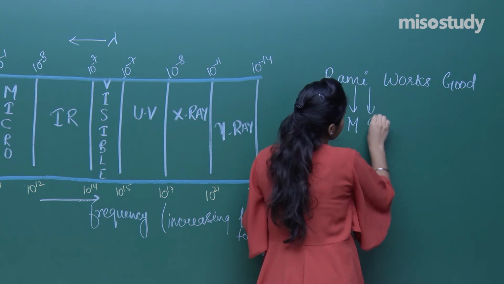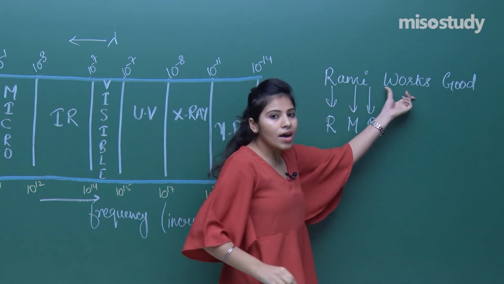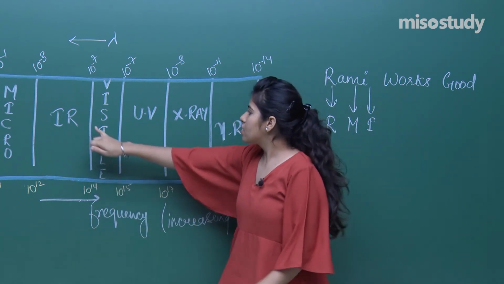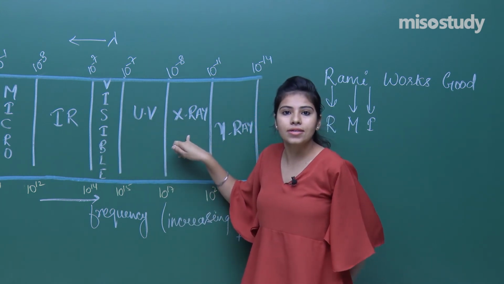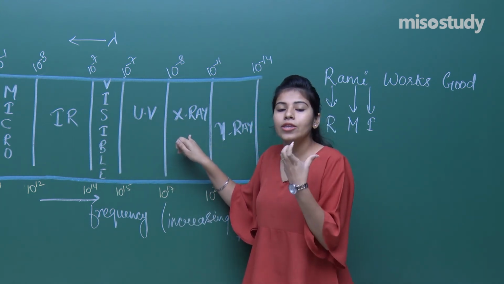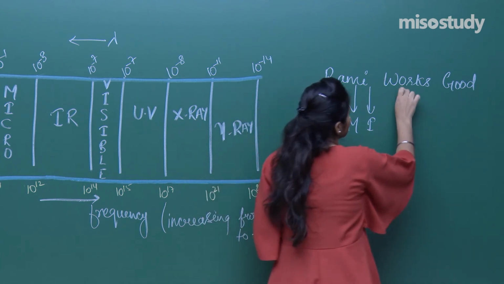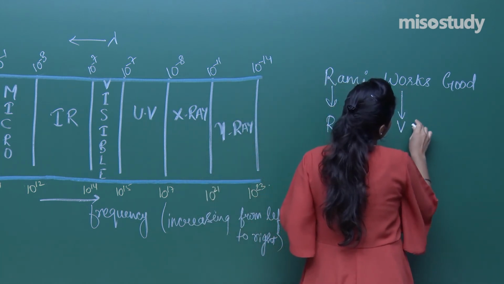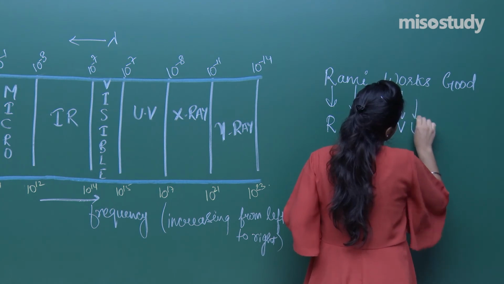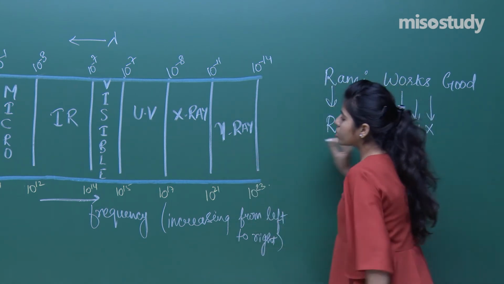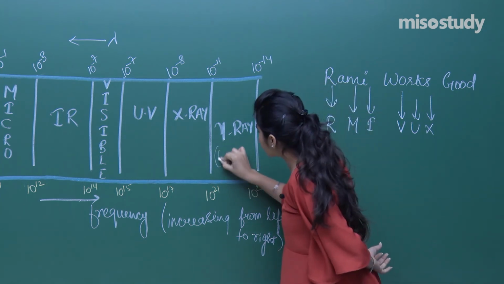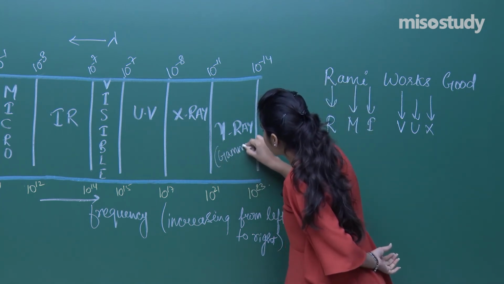I is for infrared wave. "Works" means visible, U, X. So works is V, U, X. Good. G is denoting gamma rays.